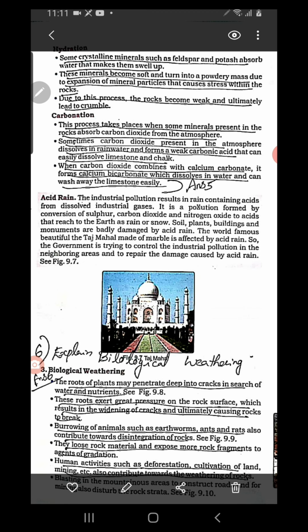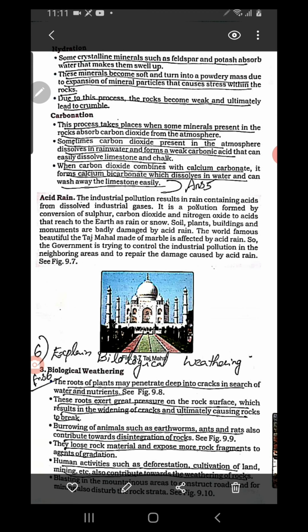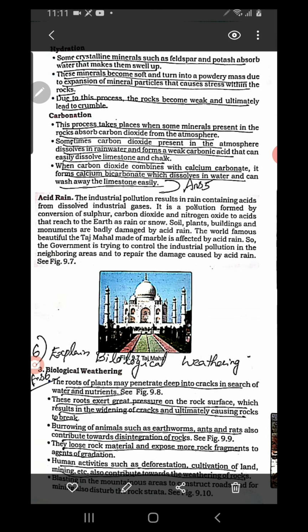Then carbonation means what? There are some minerals in the rocks that react with carbon dioxide in the atmosphere and change into a new compound. Otherwise, what happens, the rainwater is charged with carbon dioxide in the atmosphere, so it changes into carbonic acid. This carbonic acid, when it reaches the rocks in the form of rain, can wash away some minerals which react with carbon dioxide. This process is called carbonation.